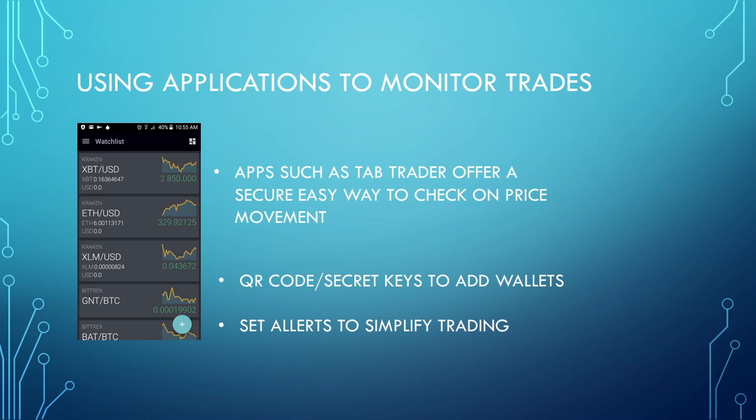You can also set alerts to simplify your trading, whether you just know Ethereum or Bitcoin is going to move in a certain direction, and you can set your buy and sell based on market movements from something such as Tab Trader. I'm using Tab Trader only because Coinbase, for example, is a good kind of intro wallet. I call it the gateway drug to crypto.